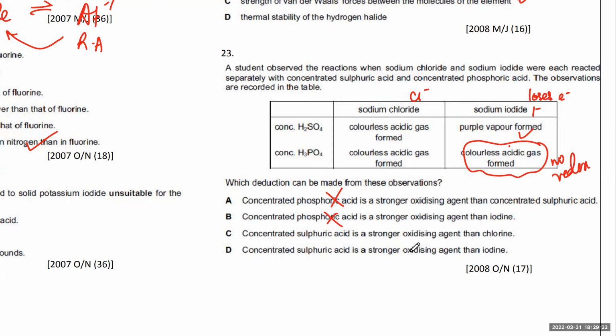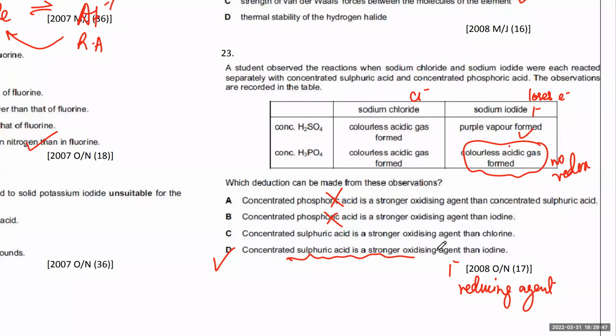और फिर रह गया कि the last one is the correct one. कि दोनों के लिए ना, if I-1 is acting as the reducing agent, right? Then sulfuric acid is acting as an oxidizing agent, right? Is that clear?